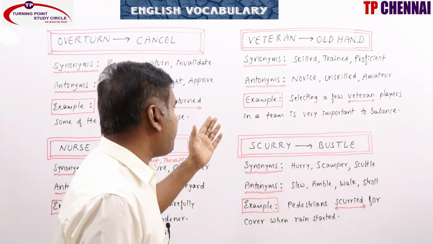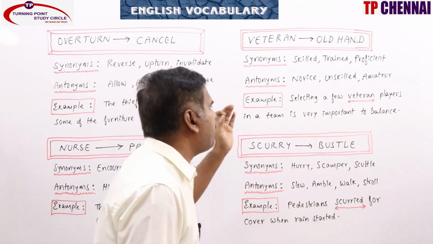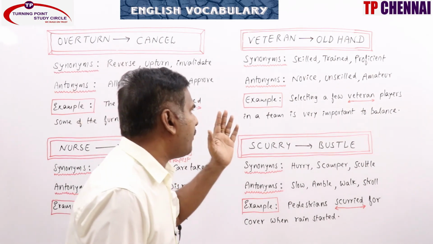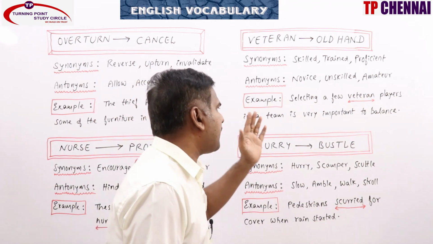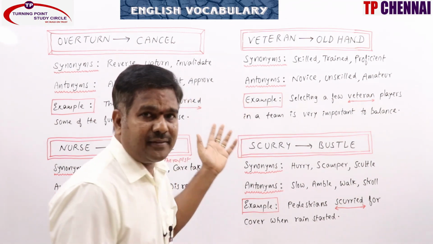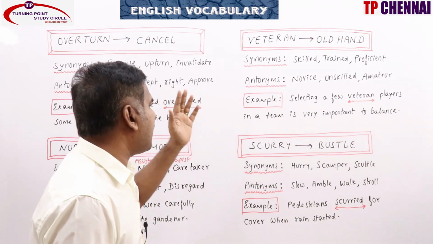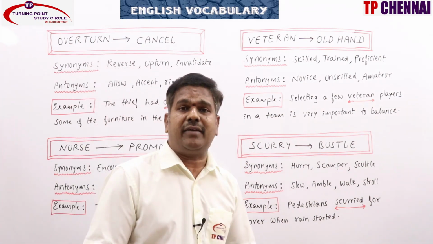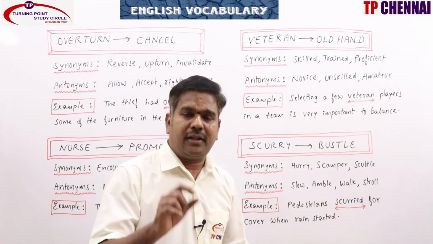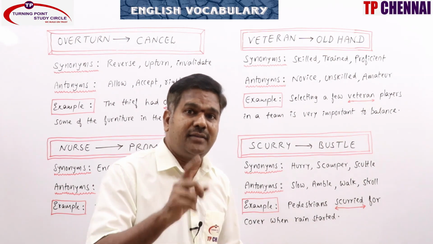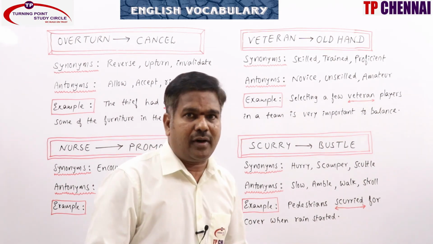Selecting a few veteran players in a team is very important to balance a team. We can give one more example: he is a veteran of 2 world wars. That means he is a member of the armed forces and served in 2 world wars.